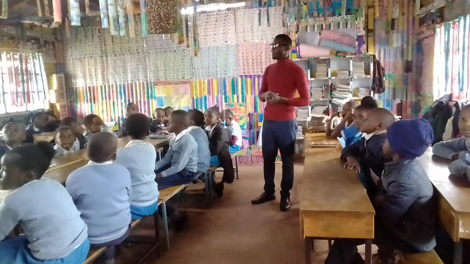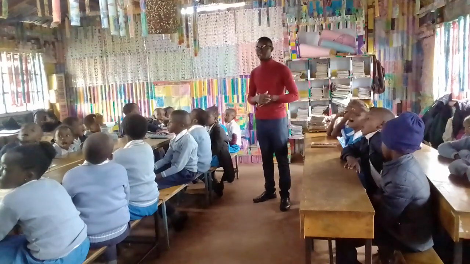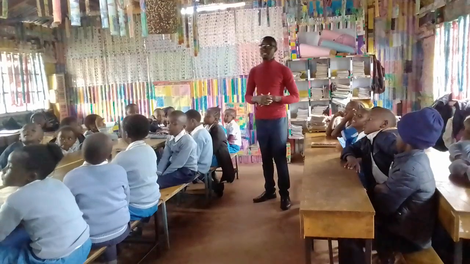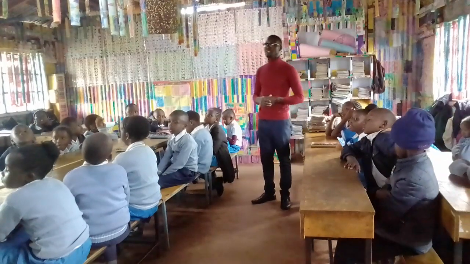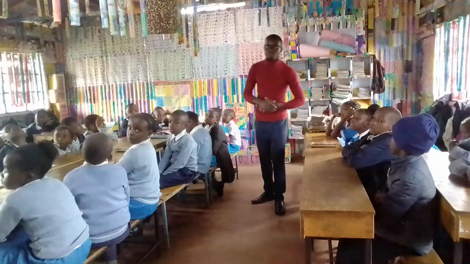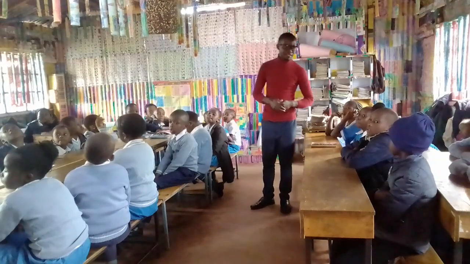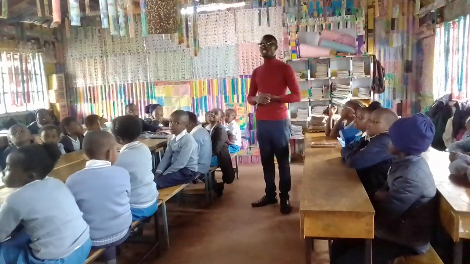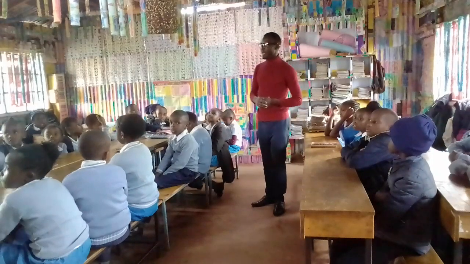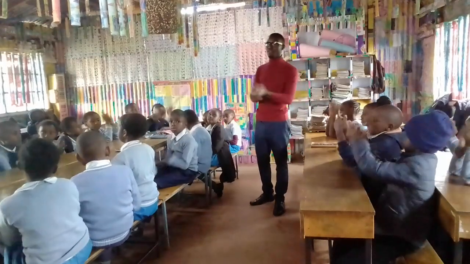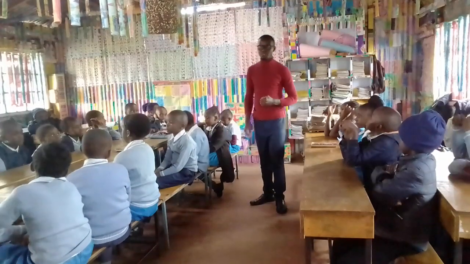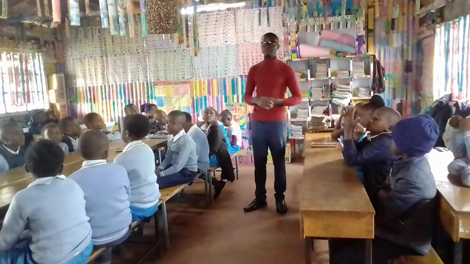And what do bees give us? Honey. Very good. Bees give us honey. So we get honey from bees. And then what does fish give us? Meat. Fish gives us meat. Can you give yourself one clap? Very good. And then also another importance of animals.